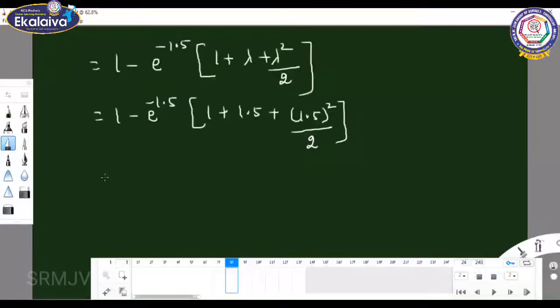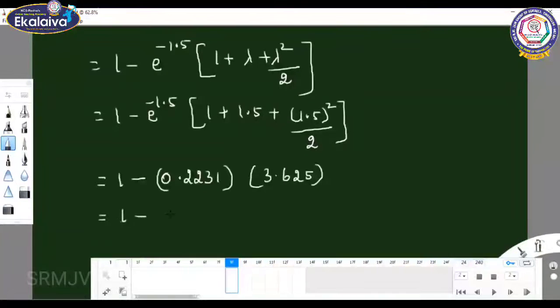So what is the value for this? You can do the calculation in the calculator. e power minus 1.5 is 0.2231, given in the question itself. The value inside the bracket is 3.625. When we multiply these two, we get 0.8087. 1 minus 0.8087 is 0.1912.